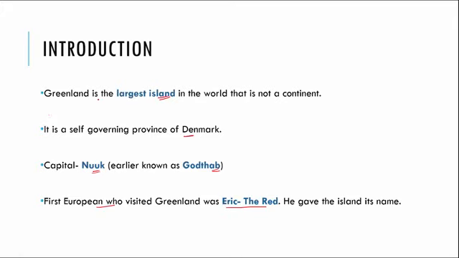Now let us look at the various features of Greenland, like its climate, its vegetation and wildlife, the people that live there, the kind of agriculture and industries that exist there. So first, let us dive in and experience the climate of Greenland.